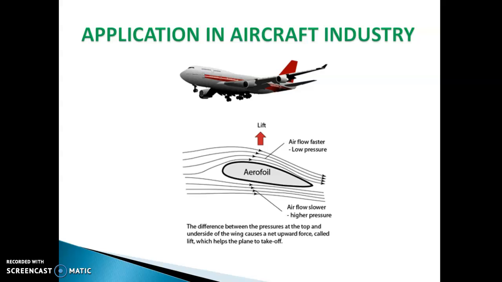And the wing of an airplane has this design called an aerofoil. When the aeroplane moves forward, some of the air goes down while some of the air goes up and goes down again and joins back here. Air here on the upper region moves faster and therefore the pressure is low. Down here air moves slower, therefore higher pressure. This higher pressure will produce a force to push the aeroplane upwards, and this is how it works.